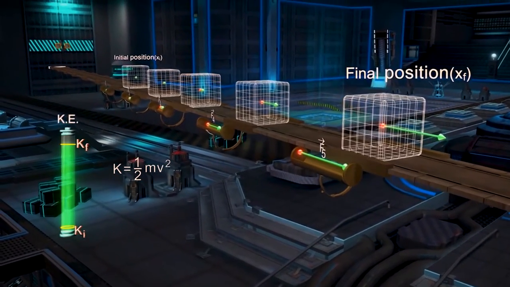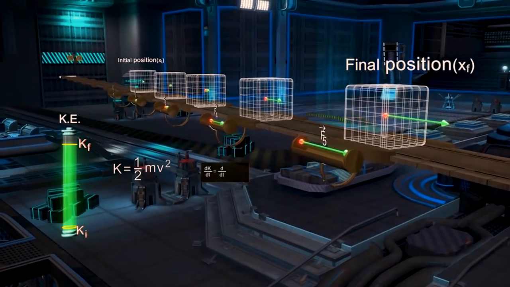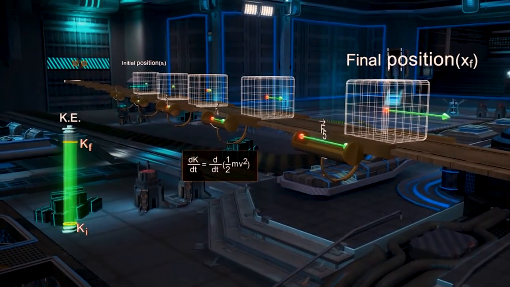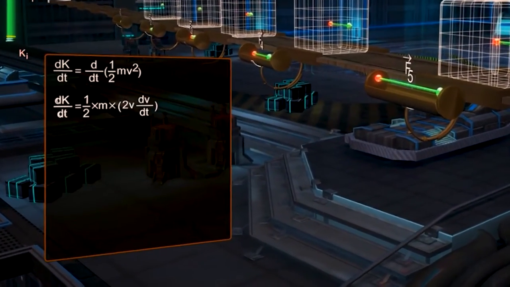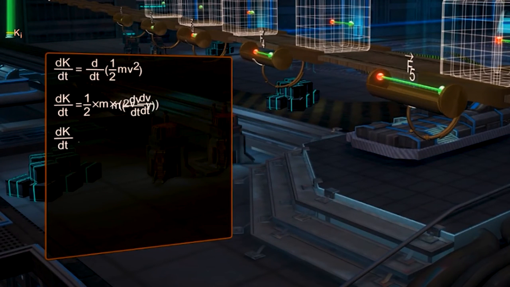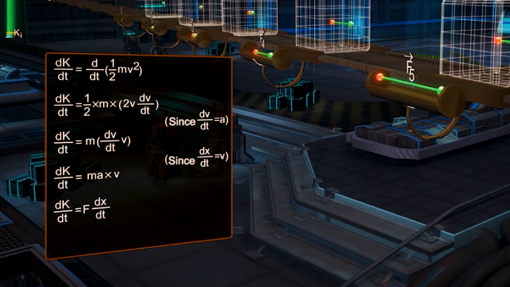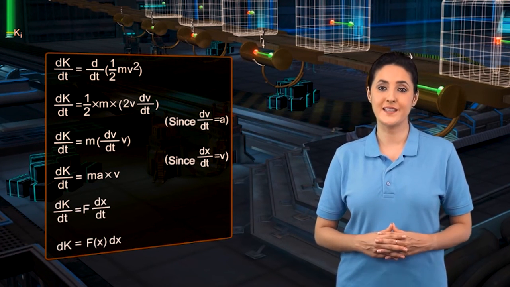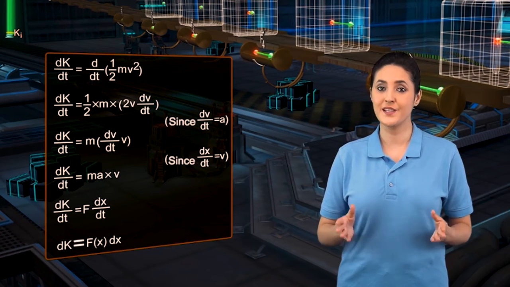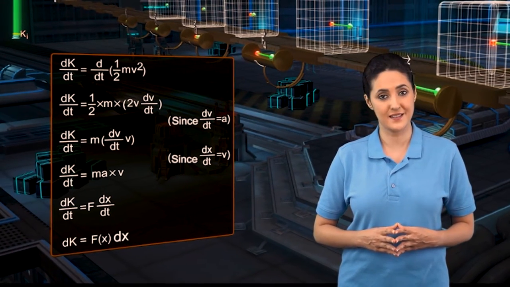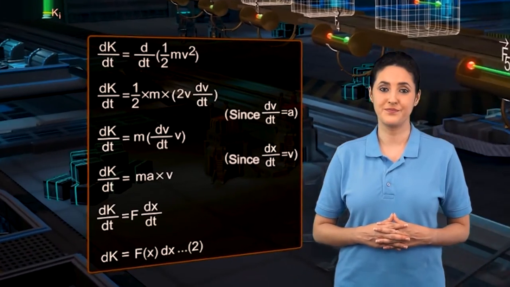Differentiating both the sides of the equation with respect to time, we get the following equations. Thus, we can write dK equals Fx dx, equation 2.